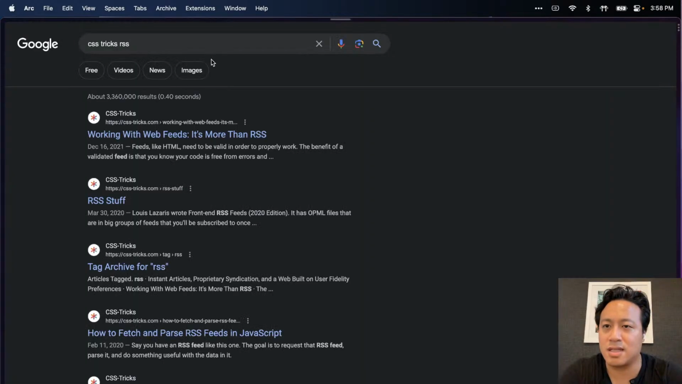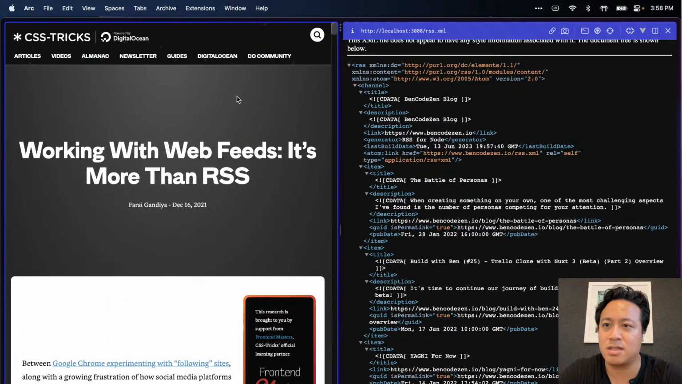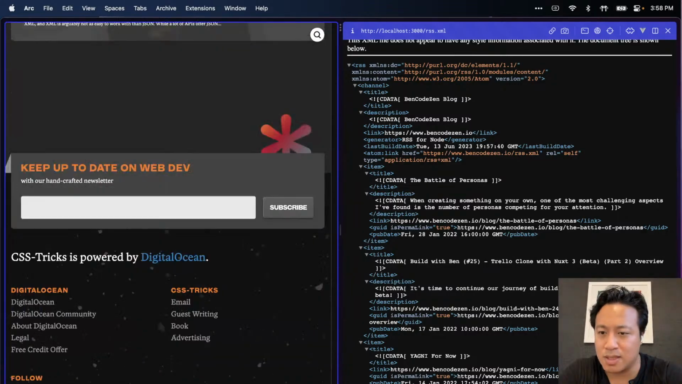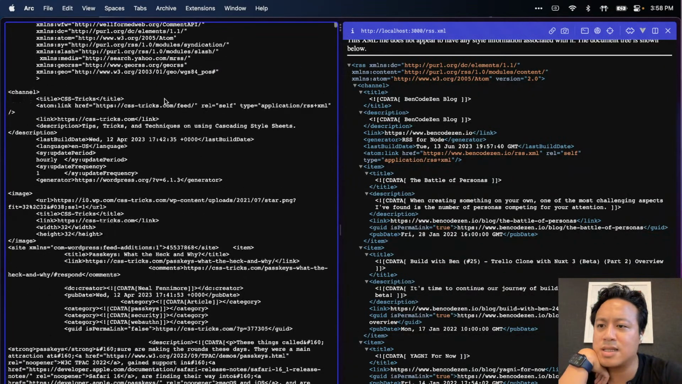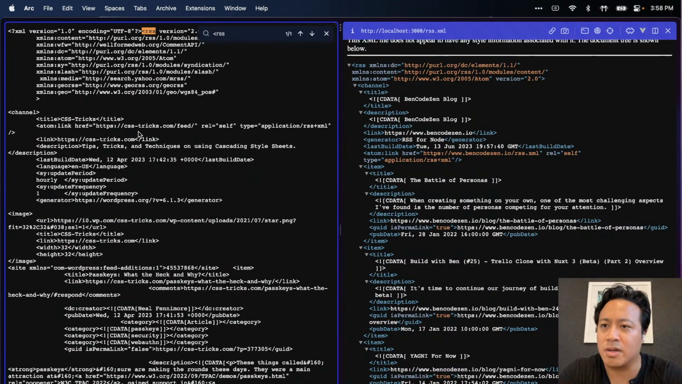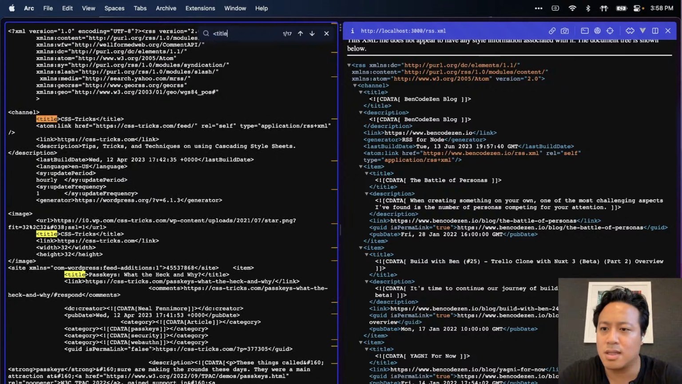CSS Tricks RSS. I want to see something real quick. Let's compare these two. Can you get me your RSS feed, CSS Tricks? Oh, this is an article about it, but I want the CSS Tricks RSS feed. Here we go. Okay, so RSS. Oh, this is interesting. It's formatted a little bit differently. Here we go. RSS title. Yes, so why is my title, okay, title CDATA, that is common.